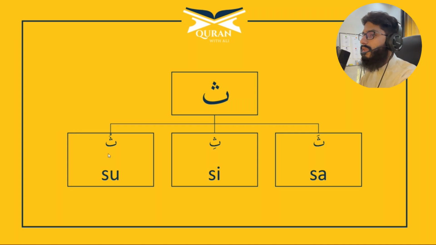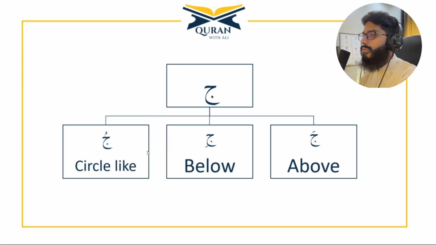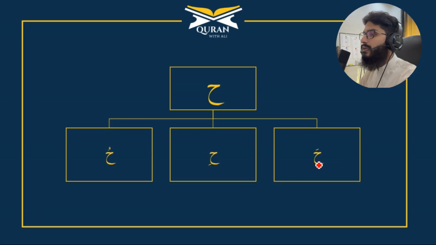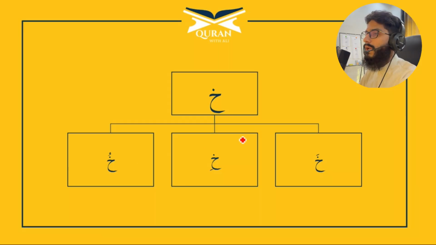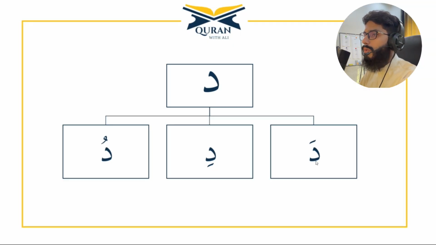Sa, Si, Su. The next Ja, Ji, Ju. And this is Ha, Hi, Hu. When you pronounce Ha, air is very smoothly coming out of your mouth. Ha, Hi, Hu. And this is Kha, Khi, Khu.